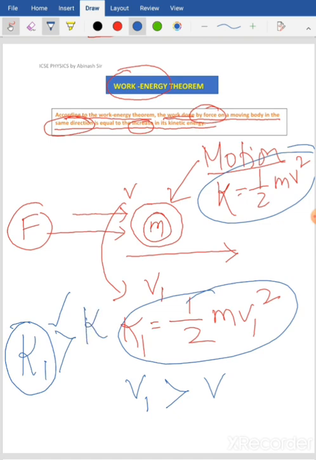So here it says the increase in its kinetic energy. This is what we call the work energy theorem. The work done by the force on a moving body in the same direction is equal to the increase in kinetic energy. So you can write that work done equals final kinetic energy minus initial kinetic energy.